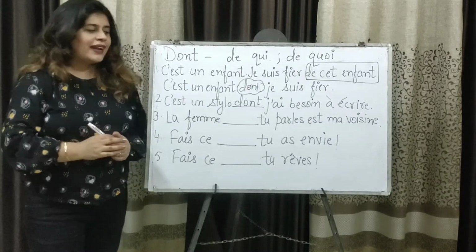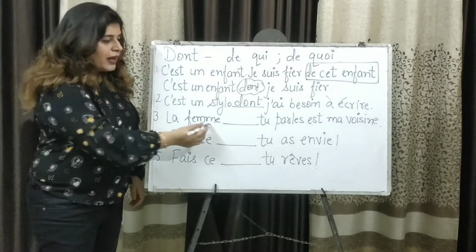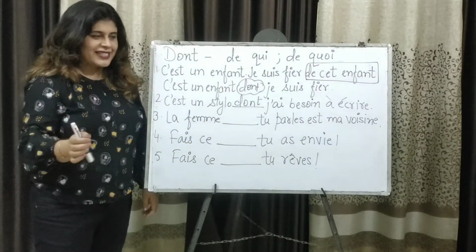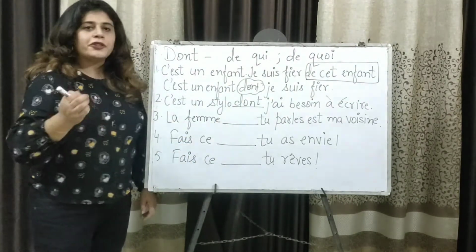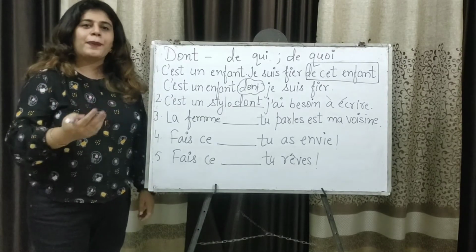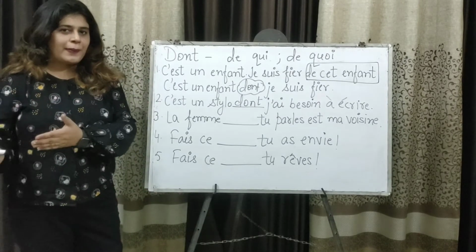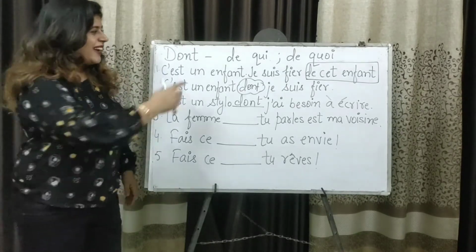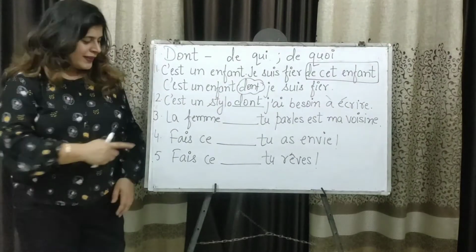La femme dont tu parles est ma voisine. So, la femme is the common noun, is my neighbor. One sentence is complete. Second, tu parles. So, you speak about that lady. Tu parles de cette femme. So, cette femme and the preposition, the key structure, the answer is dont.